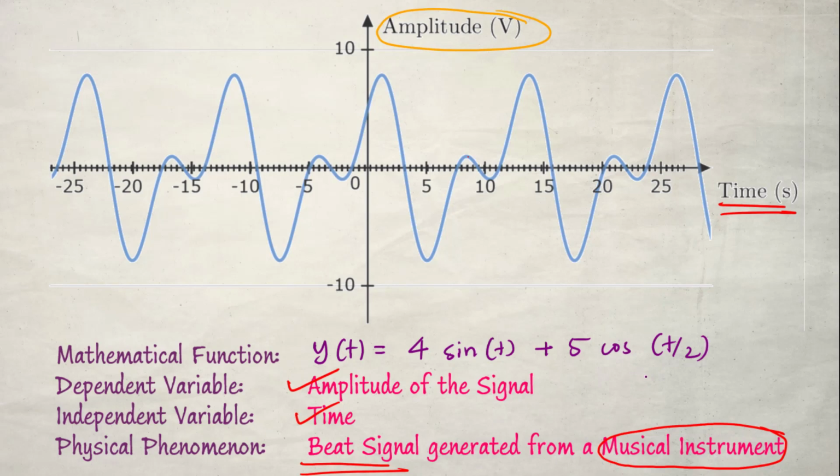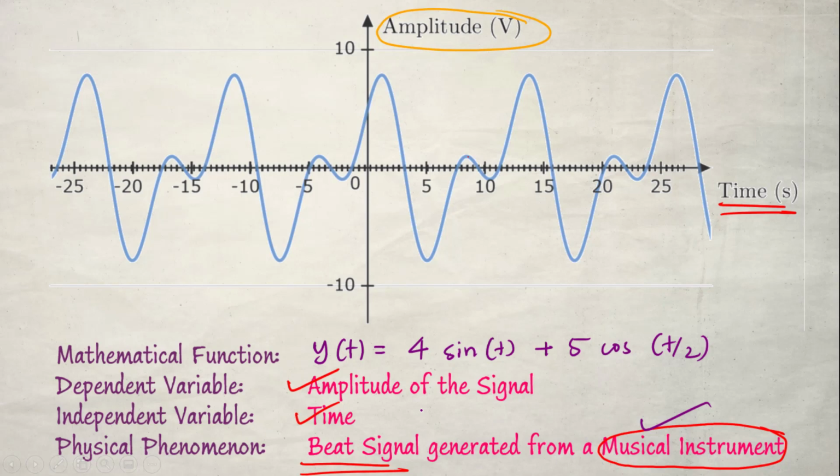So our definition is satisfied. There is a mathematical function, that is nothing but 4 sin t plus 5 cos(t/2), and that should be based on some underlying physical phenomenon, that is a sound from the musical instrument, and we have an independent variable, that is time, and a dependent variable, amplitude of the signal. So that is the definition.